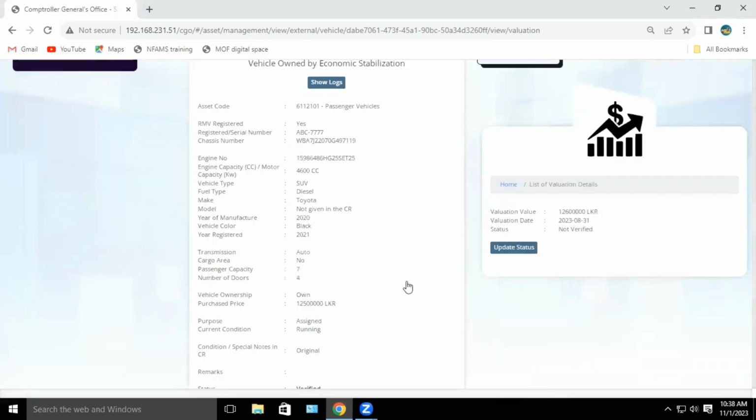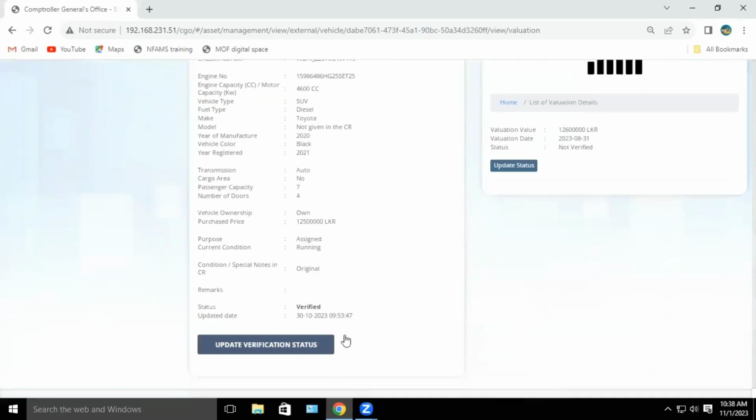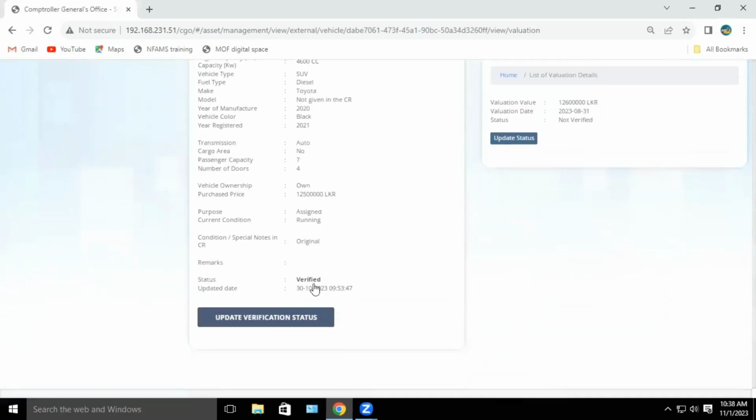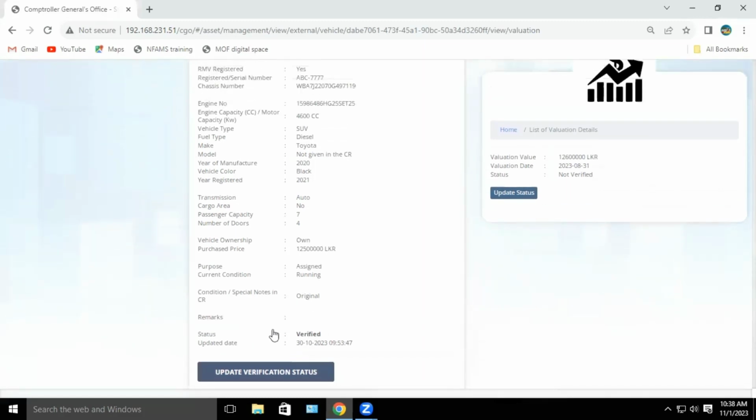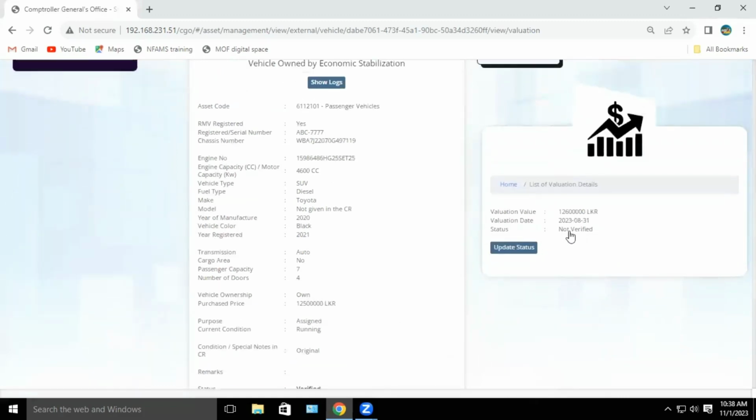Then we have verified the basic information and valuation information as correct in first vehicle, selecting verify. And in the second vehicle, we have verified the basic information as correct, selecting verify, and verified the valuation information as not correct, selecting not verify.